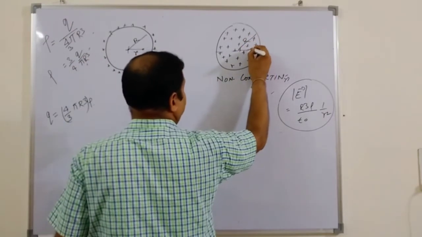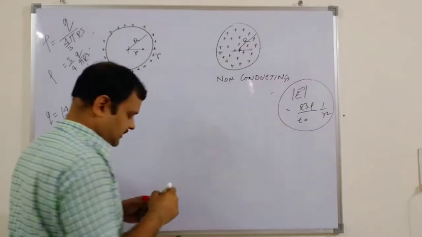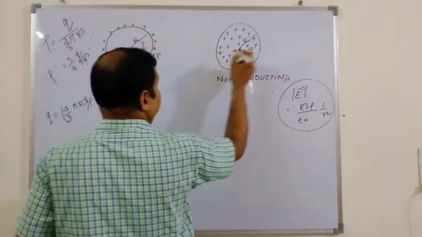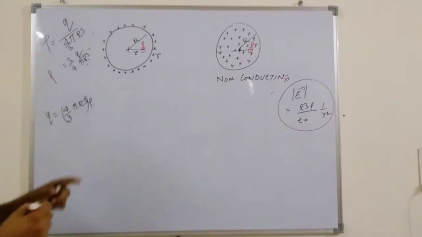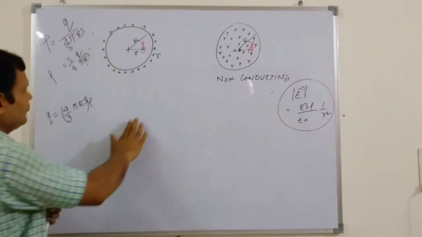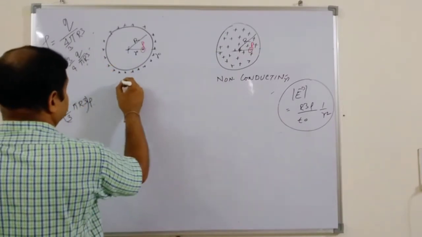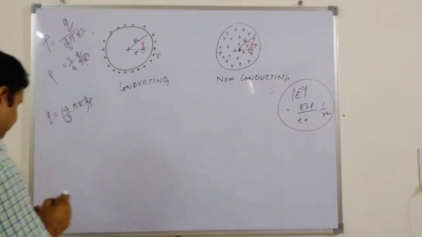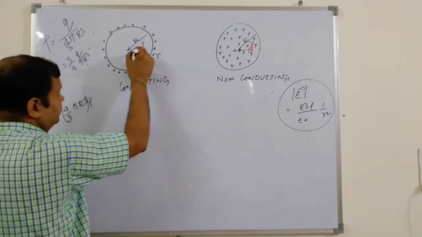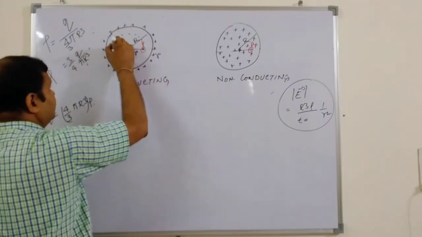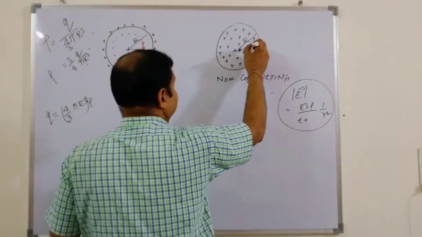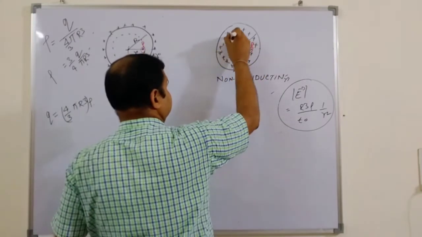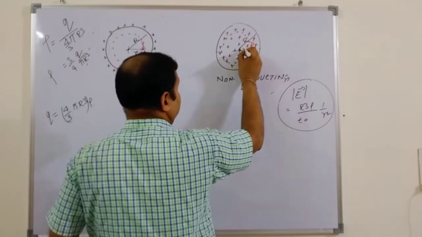Instead of outside, we put it inside and see how the electrical field varies. This is point P. From the diagram itself, you see this is conducting. For this radius, we consider one Gaussian surface, and similarly here also, for a particular smaller radius, we consider one Gaussian surface.